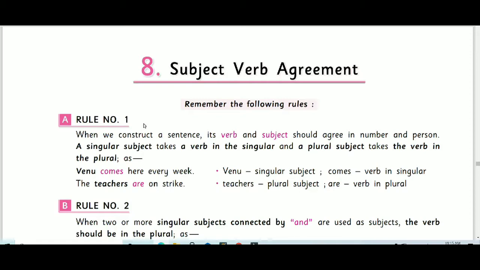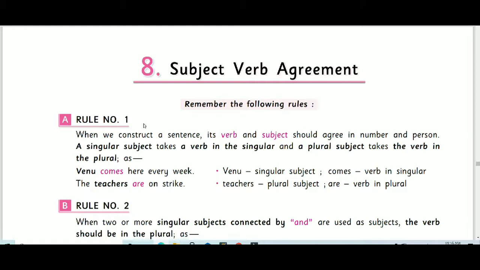If the subject is a particular person, the verb should take that particular form, as we know the grammatical rule. So here, for example, Venu comes here every week. Venu is a third person singular. So the rule is that we have to use the verb with s or es. So we are using comes. Okay, the teachers are on strike. Teachers is plural, so the plural form of the verb, are, is used.